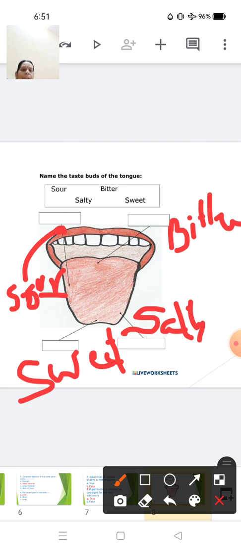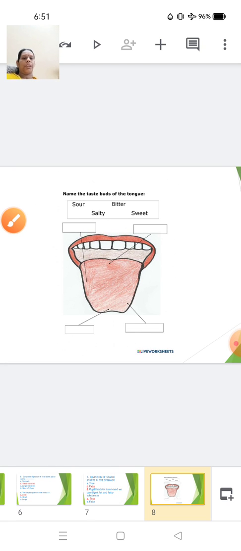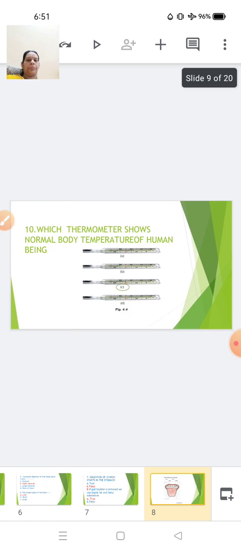I hope you have understood. This front part is your sweet, side is your salty. Behind the salty, you have the sour part, and at the back here, you have your bitter taste buds present. So, children, you should be able to identify, either locate the part of the tongue.